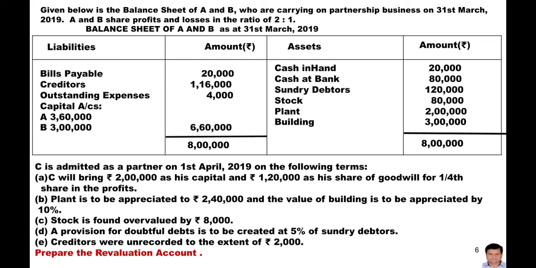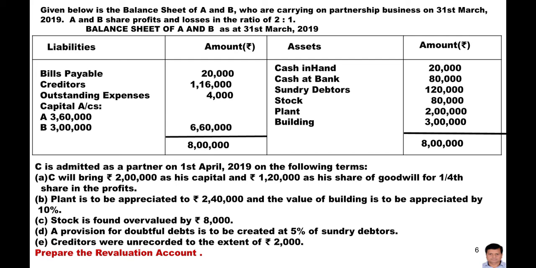If you read the question, you can very easily come to know that this is a question of the admission of a new partner. But the earlier question was the change of the profit sharing ratio among existing partners, and this is a question of the admission of a new partner.